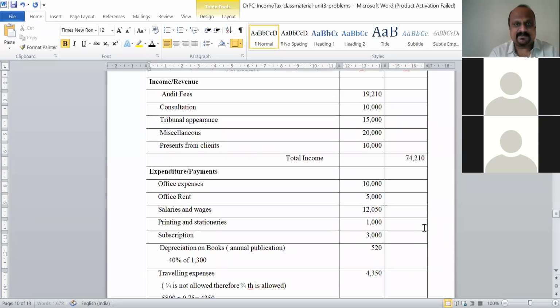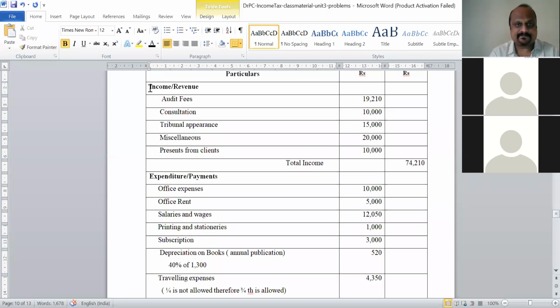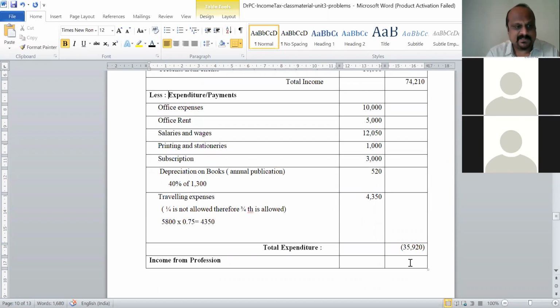What we can do is mention here, less expenditure of payments. The income is 74,210, and the expenditure is 35,920.